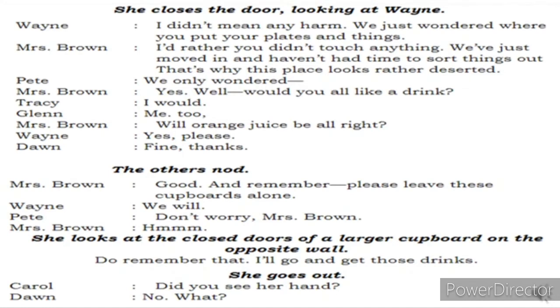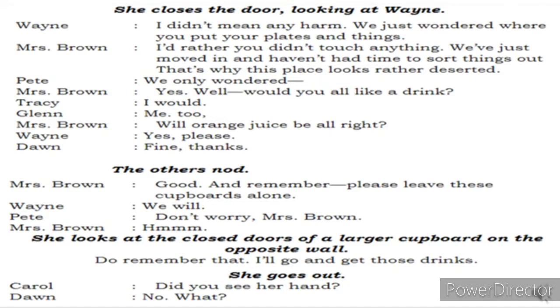This cupboard which was open near the back door was okay, fine. You people opened it. Now you shouldn't do it. She warned them. And now she also gives a look at the opposite cupboard which was standing, and she'll say, do remember, I am going now to bring the drinks. She goes out. Carol says, did you see her hand? Dwan says, no, what happened? Now the question arises about Mrs. Brown's appearance. Till now, they didn't observe. Now some of the children have observed. Carol will ask, did you see her hand? Dwan was like, no, what happened?